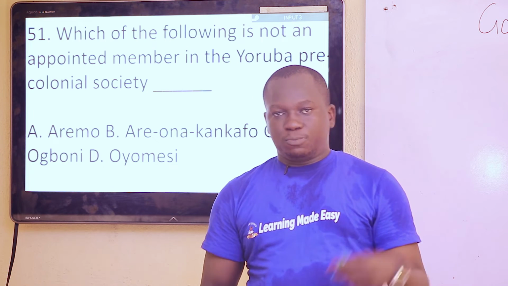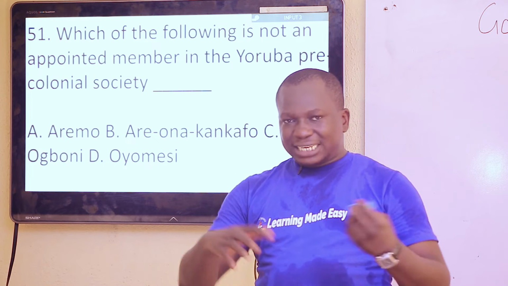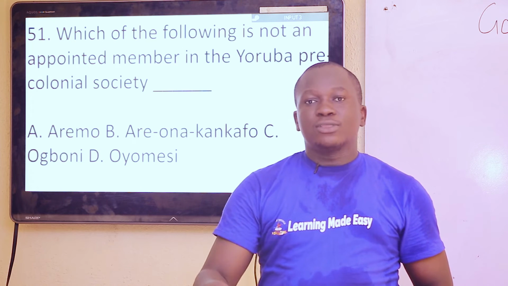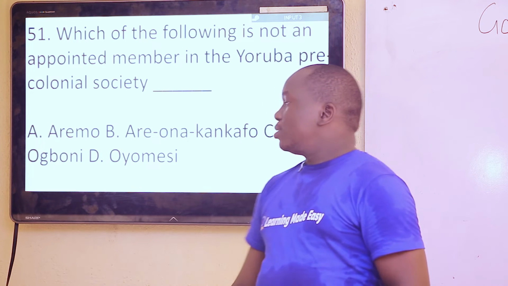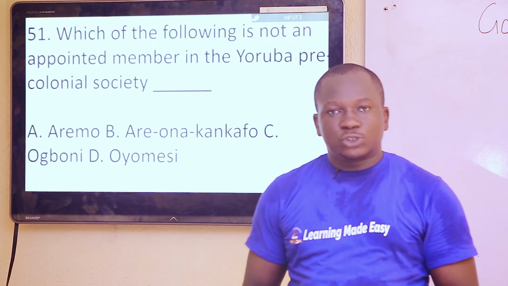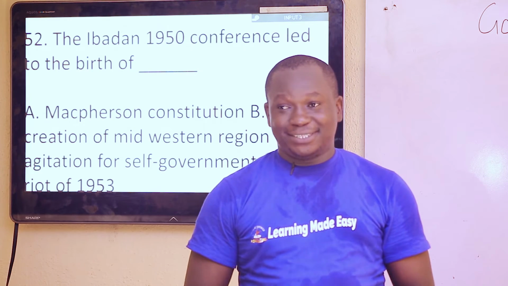So a new law was promulgated then that an Aremo would only assist his father to manage the affairs of the kingdom, but once the Alaafin dies, the Aremo would die with the Alaafin. Is that clear? So the Aremo was not appointed. He only functions as Aremo by virtue of being the first son of the Alaafin. Now to the 52nd question.